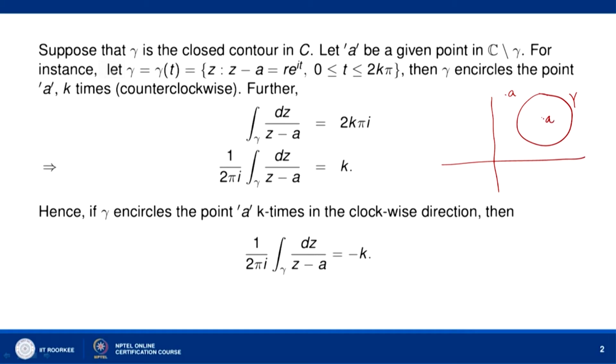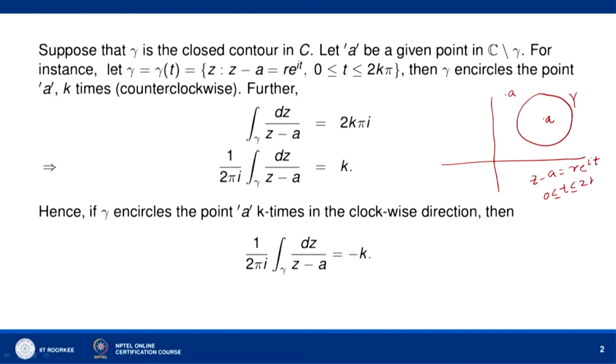Here we consider the particular case where A is inside the circle gamma, and the equation of the circle is z minus a equals r e to the power i t. Now, t varies from 0 to 2k pi.